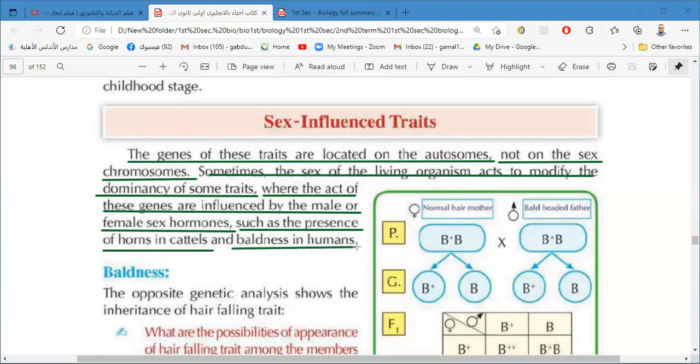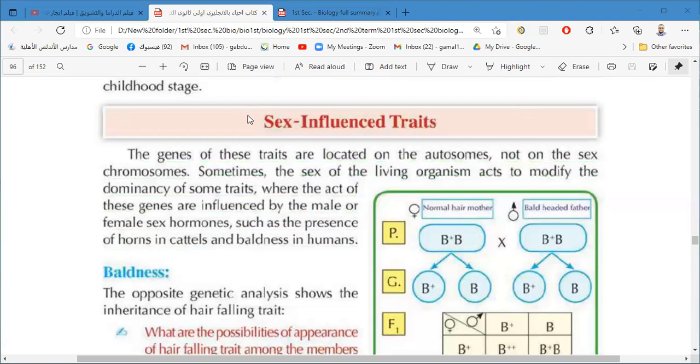And baldness in humans. Some people have hair falling or baldness, and this is more common in human males than in females, because it is affected by the sex hormone, testosterone. The hormone helps the gene to do its function and to be dominant in this case. So the meaning of sex influenced is that it is influenced by the effect of sex hormones like testosterone. For example, here we have baldness.